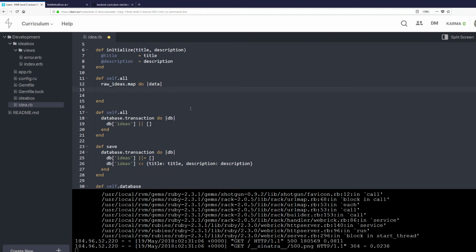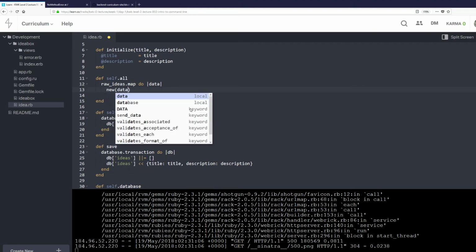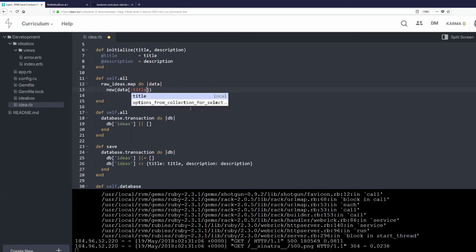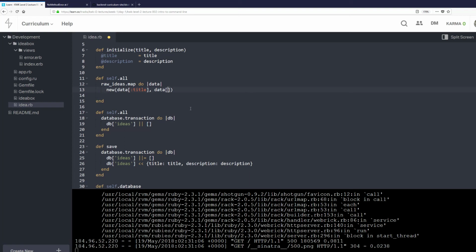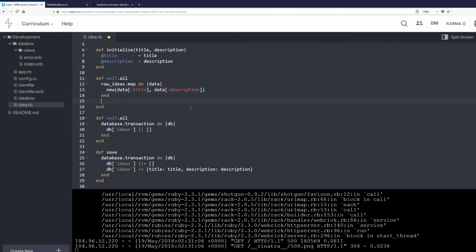And here in this map, we're going to make a new instance of the Idea object.